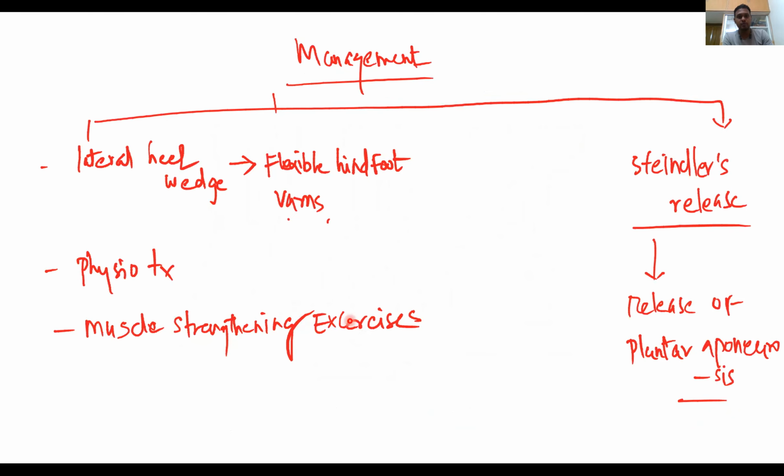Going to the management. If it is a flexible hindfoot varus, the treatment is a lateral heel wedge raise, along with physiotherapy and stretching exercises like plantar fascia stretching. If there is a contracture not amenable to physiotherapy, you can go for Steindler's release, that is, release of the plantar aponeurosis.